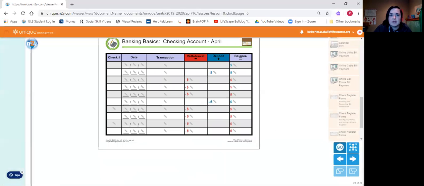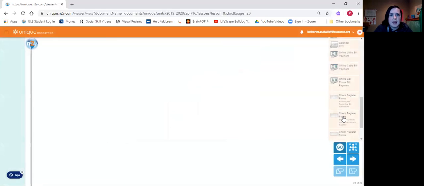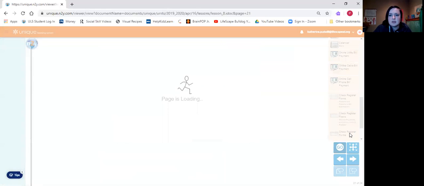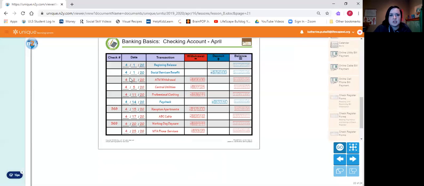And I want to find the level. Let's see. I sent out the register that is pre-filled in this time around for the month of May. So you don't have this yet, but you'll have a register that looks just like this.